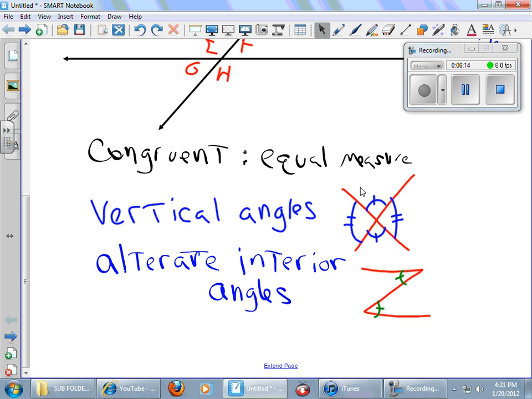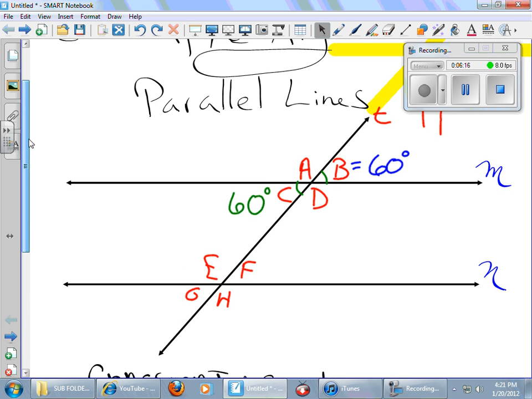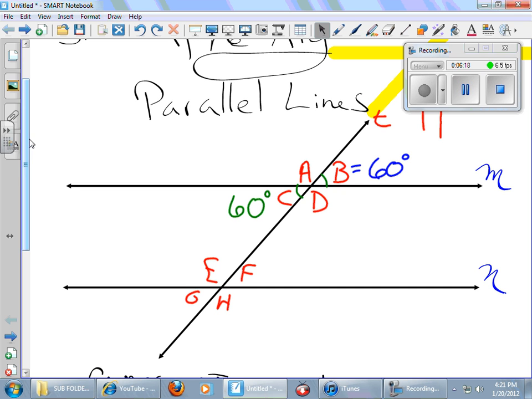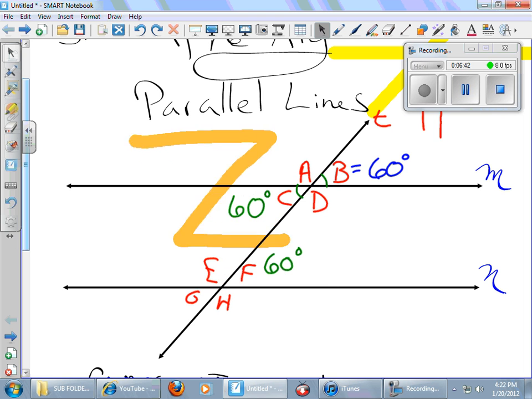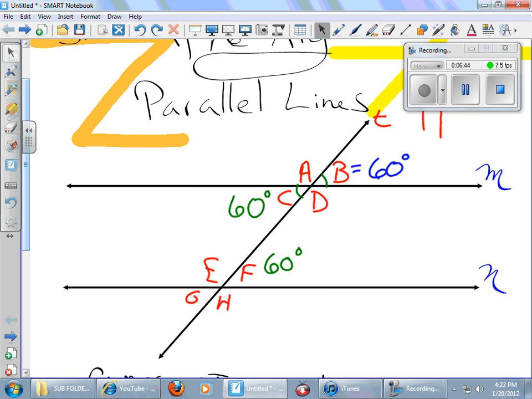So let's go up to this picture and see if we can find a Z. Ooh, I think I see one. I'm getting excited. All right, I got a Z right here. See my Z? Well, if I know that angle C is 60 degrees, angle F must also be 60 degrees. Why? Because they're alternate interior. Now, that's not the only Z I see, though. That is not the only Z I see. It sounds like it could be a good song, doesn't it?